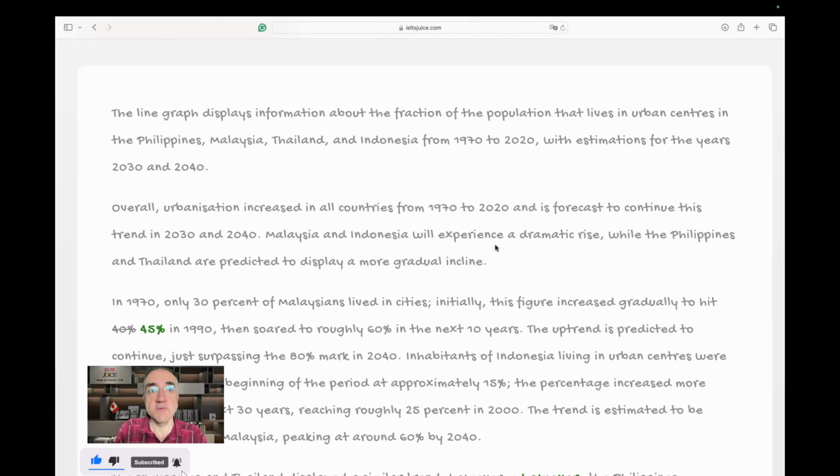The line graph, bravo, displays information about the fraction of the population that lives in urban centers in the Philippines, Malaysia, Thailand, and Indonesia from 1970 to 2020 with estimations for the years 2030 and 2040. Okay. All accurate, just it's all one sentence. And a one-sentence paragraph is not ideal, but it's task 1. It means you are not going to aim for a very high score for your paragraphing. You will get a decent score for that.